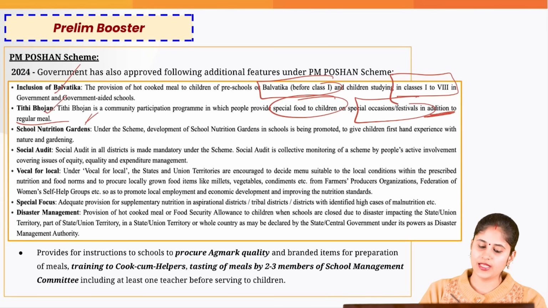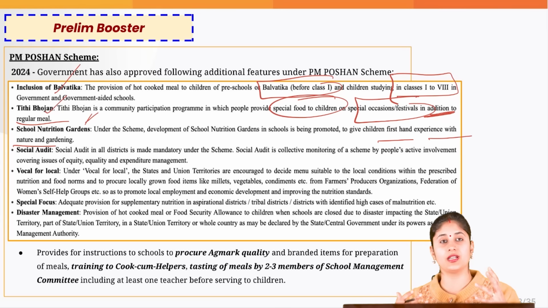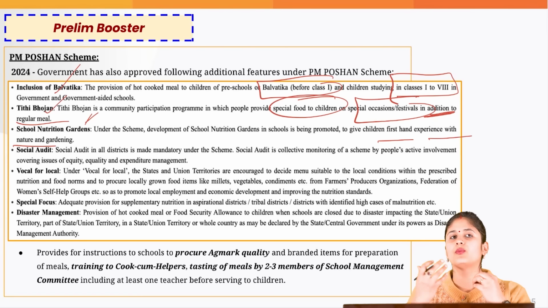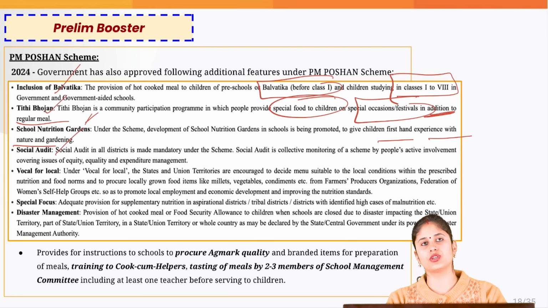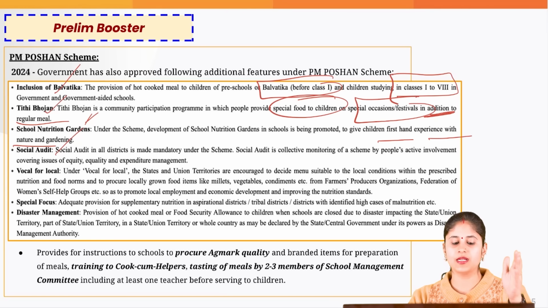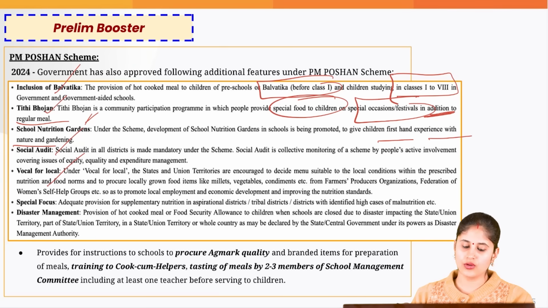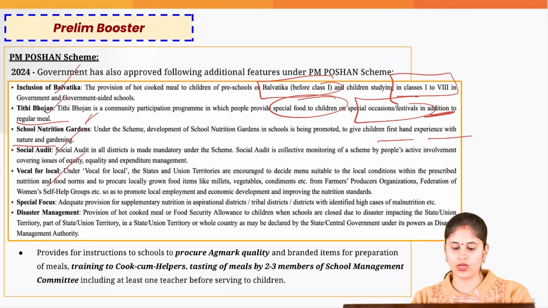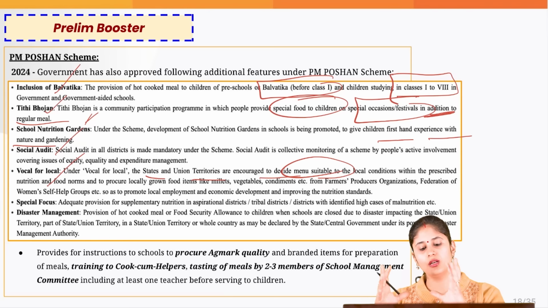Then we also came up with the idea of nutritional gardens, so that the children get a first-hand experience of nature and gardening, and we can provide them with fresh fruits and vegetables also. Then we also have the element of social audit to improve transparency and accountability in the implementation of this particular scheme. Then we are also going in the direction of vocal for local. So the states and the UTs are encouraged to decide the menu which is suitable to the local conditions.